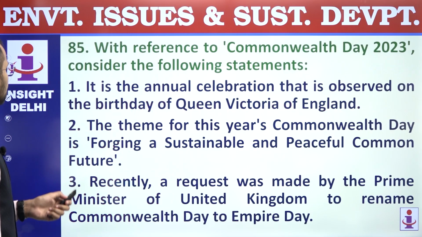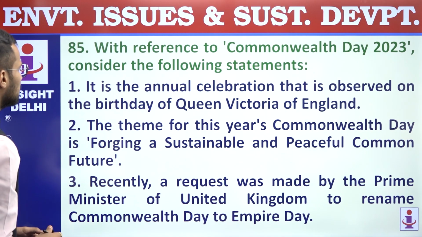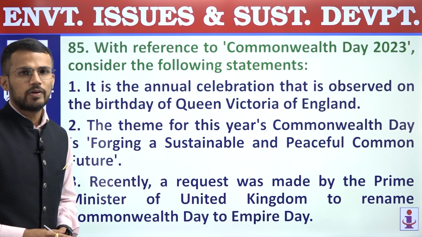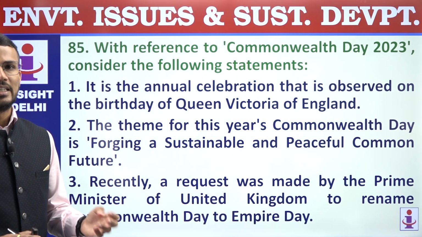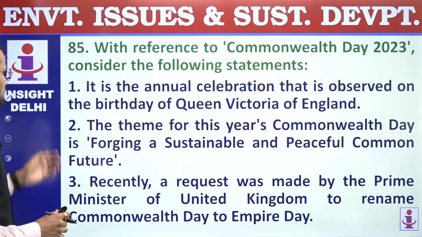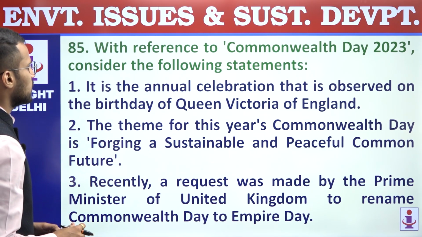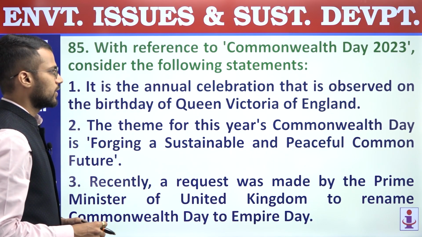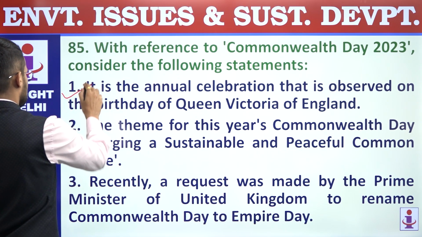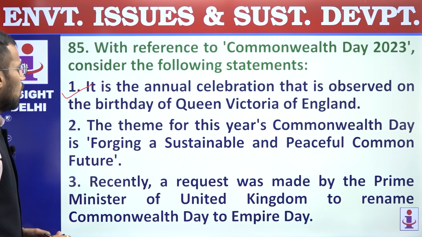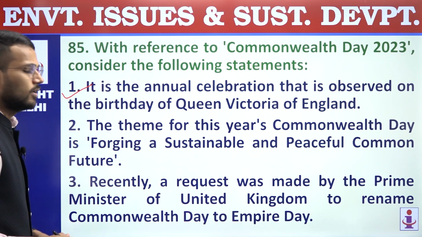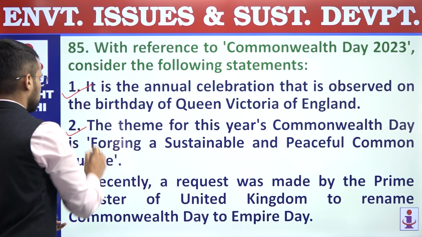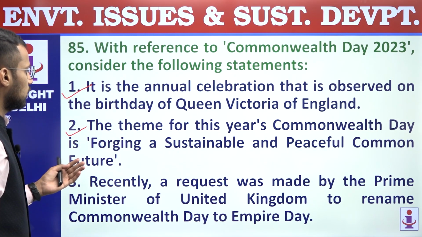84, answer is C. 85. With reference to Commonwealth Day 2023, consider the following statements. So Commonwealth Day is celebrated on 24th of May. Let us consider the statements. First, it is the annual celebration that is observed on the birthday of Queen Victoria of England. Correct statement. Second, the theme of this year's Commonwealth Day is Forging a Sustainable and Peaceful Common Future. So this statement is also correct regarding the Commonwealth Day theme of this year.